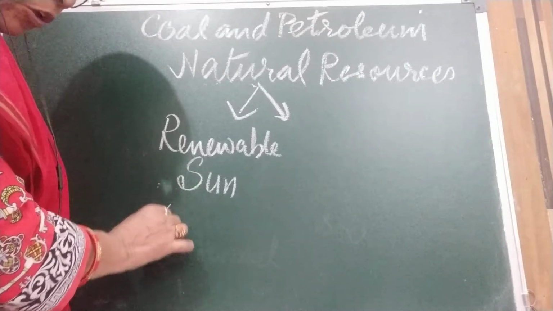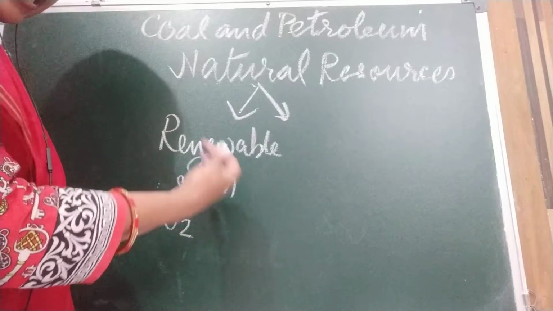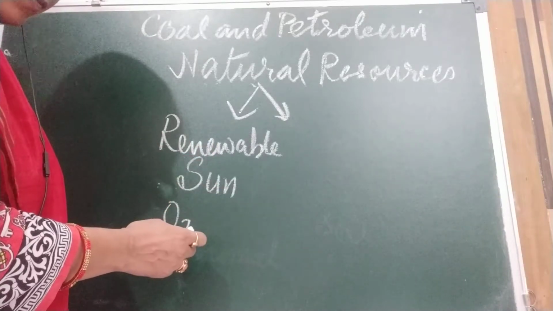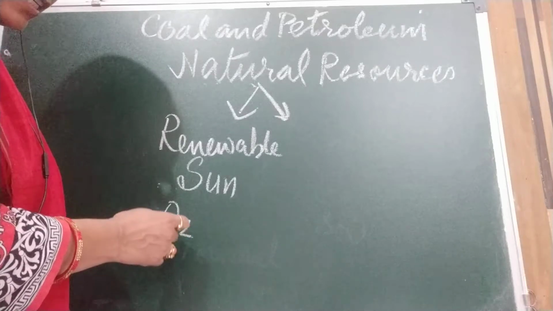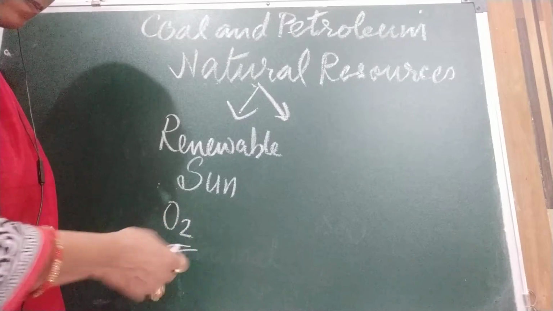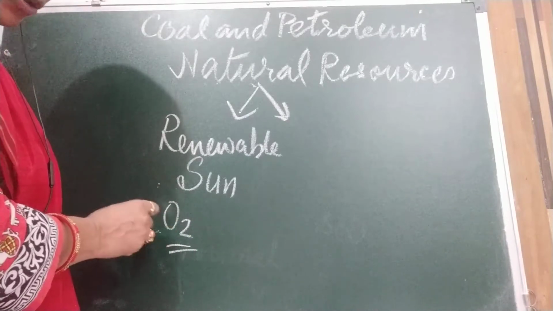Oxygen is renewed. We consume oxygen and it is renewed by plants during photosynthesis, so 21% in the atmosphere has remained. So we call it renewable.